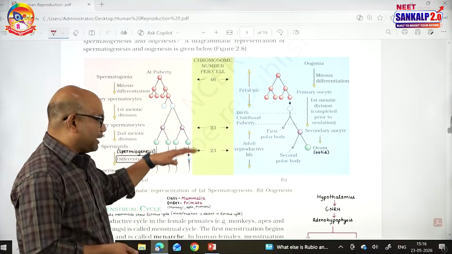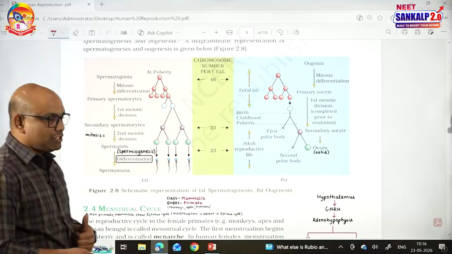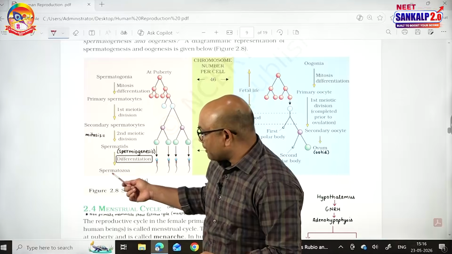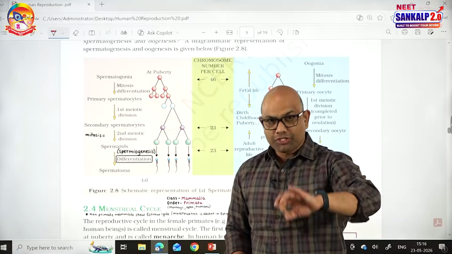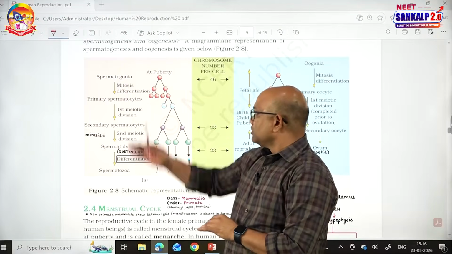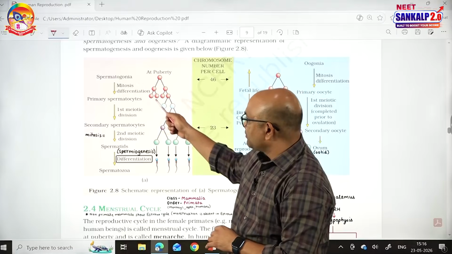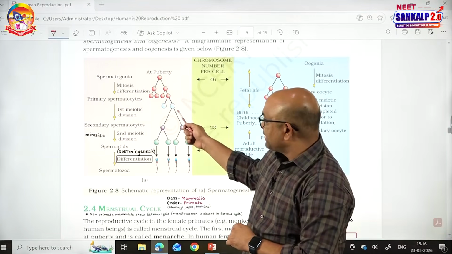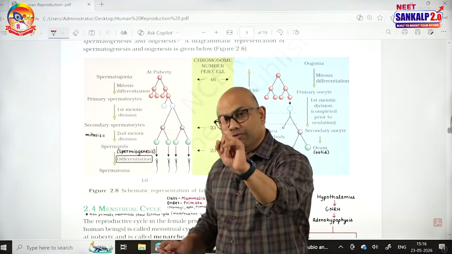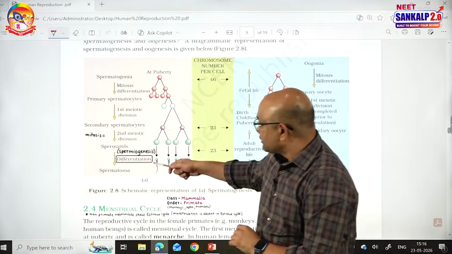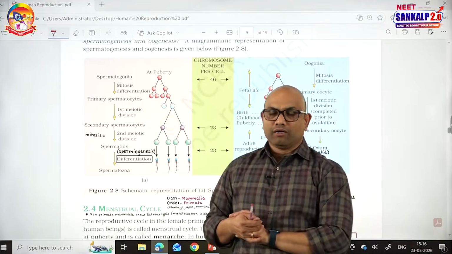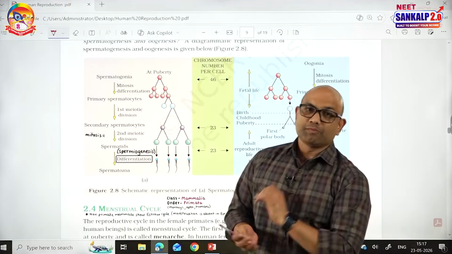Finally, the spermatids, by a process called differentiation, also known as spermiogenesis, will be converted into spermatozoa. Here there is no division; only by differentiation one spermatid will become one spermatozoon. So these are the steps. Spermatogonia undergo mitosis producing primary spermatocytes. Each primary spermatocyte produces 2 secondary spermatocytes. Each secondary produces 2 spermatids. Each spermatid produces one spermatozoon. In this final step, the conversion of spermatid to spermatozoa, the process is called spermiogenesis.